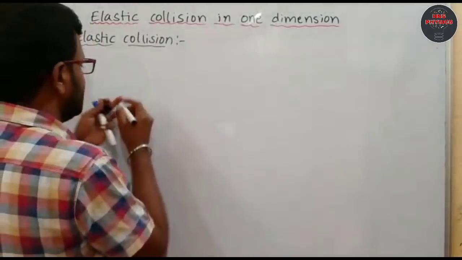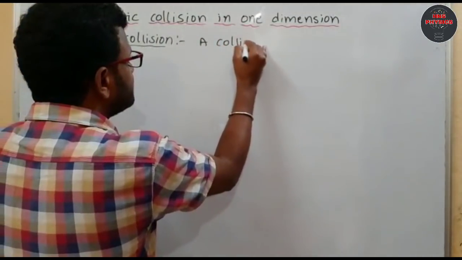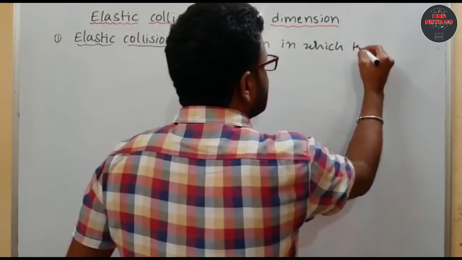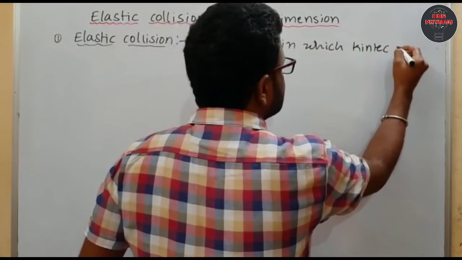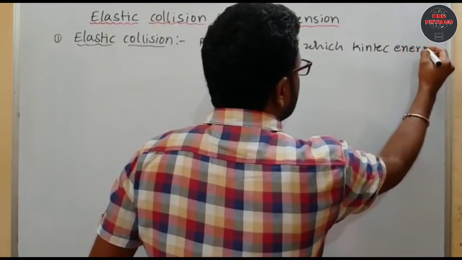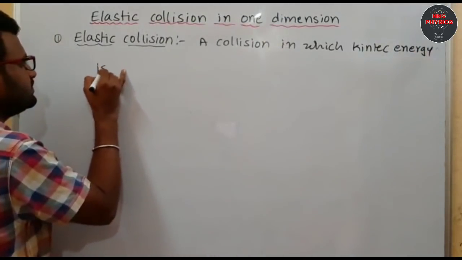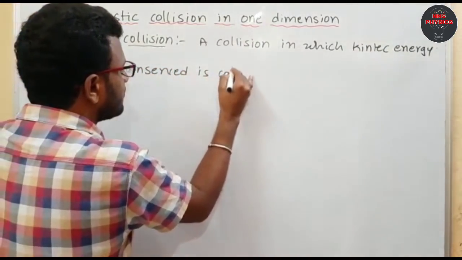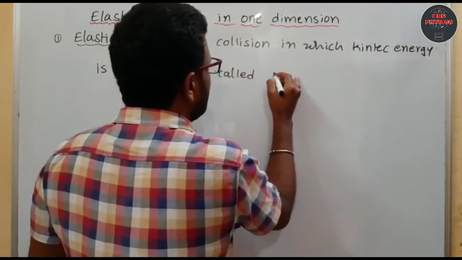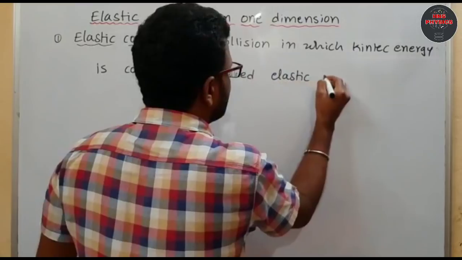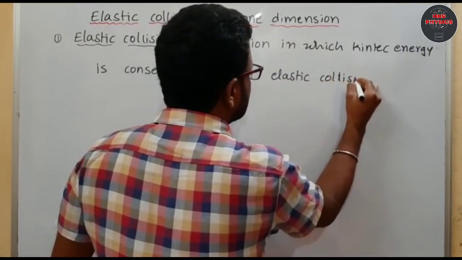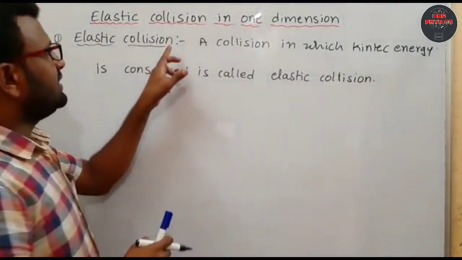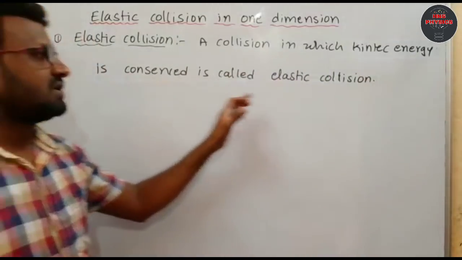Definition: a collision in which kinetic energy is conserved is called elastic collision.